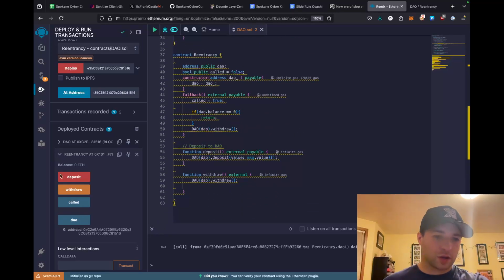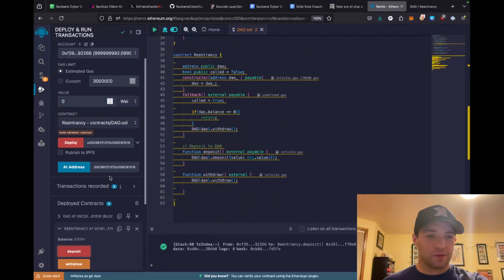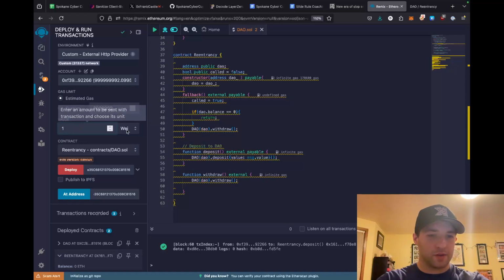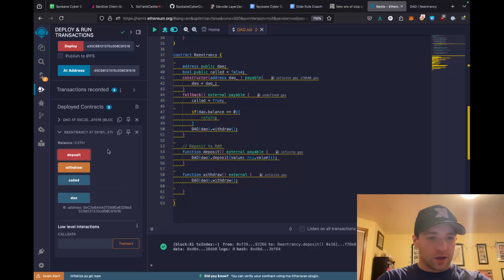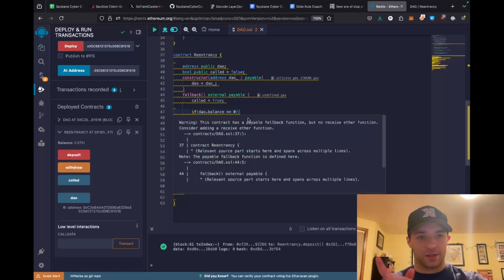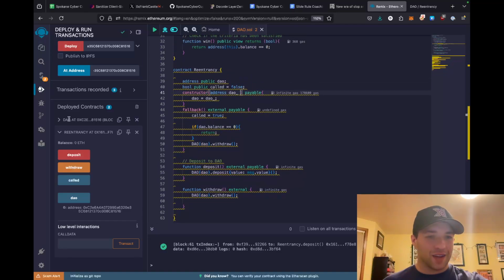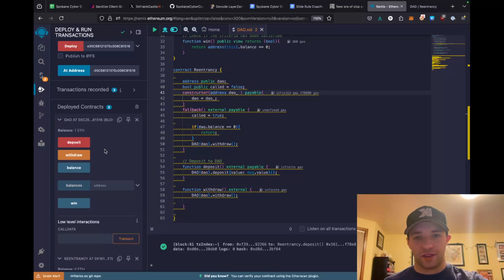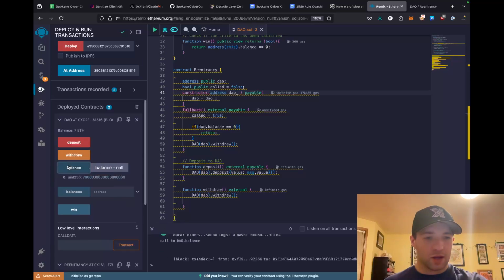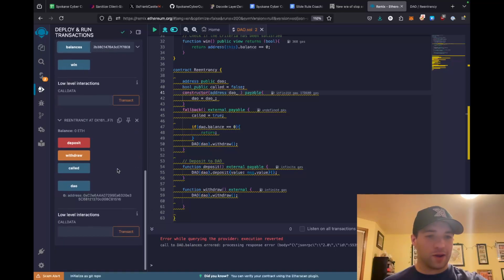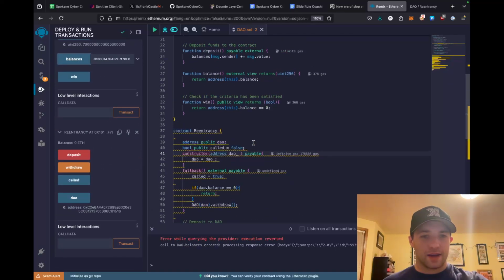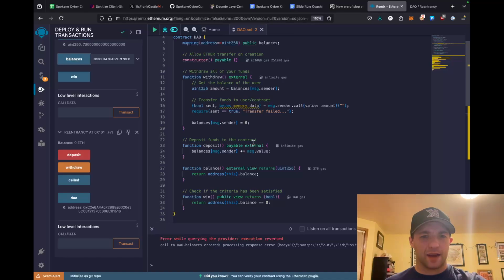So to recap, we're going to call deposit, which doesn't work because we sent no ether. So we need to now send 1 ether. We call deposit, it sends 1 ether. I don't know why this doesn't update when it should. It's kind of annoying. Oh, no, it shouldn't update because we sent it to the DAO contract. That's why. If we look at the DAO contract, it now has 7 ETH, which makes sense because it had 6 ETH before. We can also check the balance of it. If we check the balance of our contract, it fails. I don't know why it's failing. I will fix that. I am guessing that I added that in here, but I didn't actually add it into the actual contract code, so I'll just fix that.